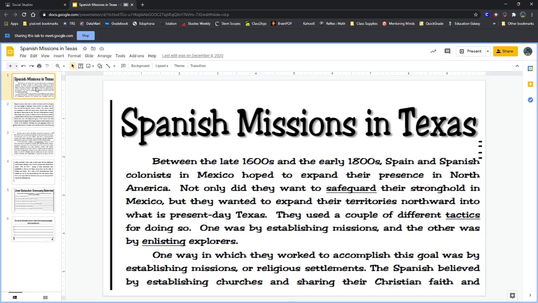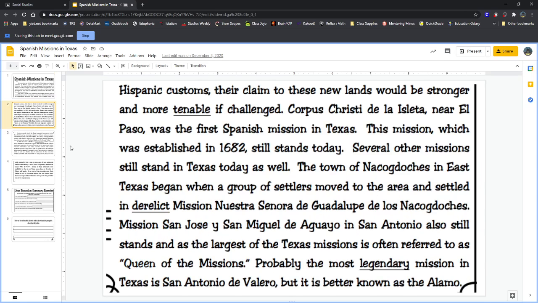One way in which they worked to accomplish this goal was by establishing missions or religious settlements. The Spanish believed by establishing churches and sharing their Christian faith and Hispanic customs, their claim to these new lands would be stronger and more tenable if challenged. So they thought that putting up churches and making missions would make it so that people would have a harder time taking the land away from them.